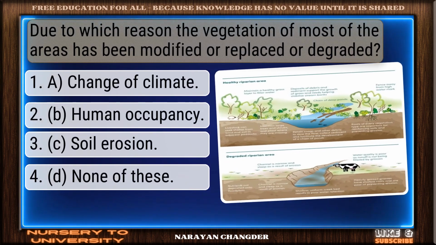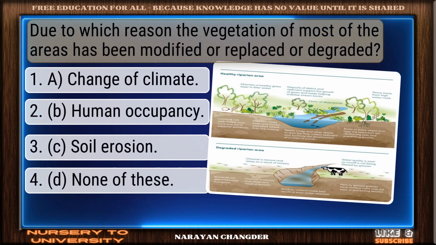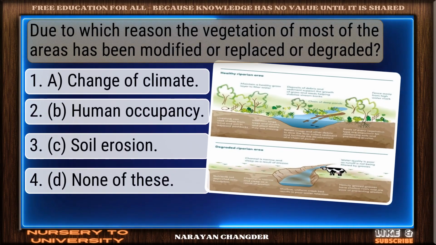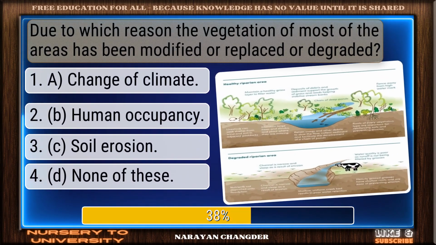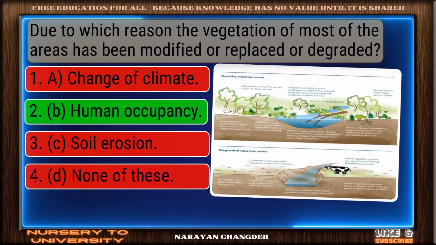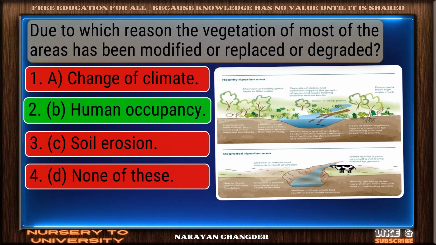Question number 38. Due to which reason the vegetation of most of the areas has been modified or replaced or degraded? Clear logic. Your choice human occupancy is sound and 100% true.